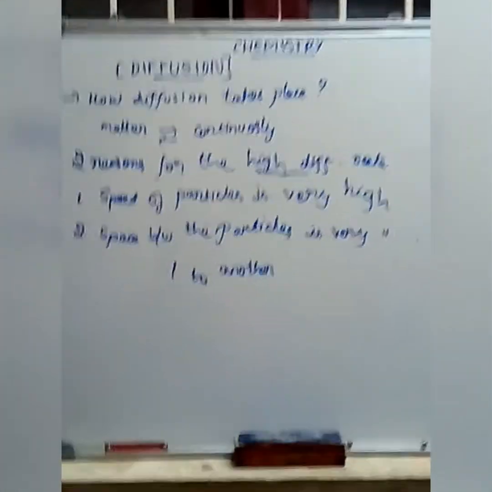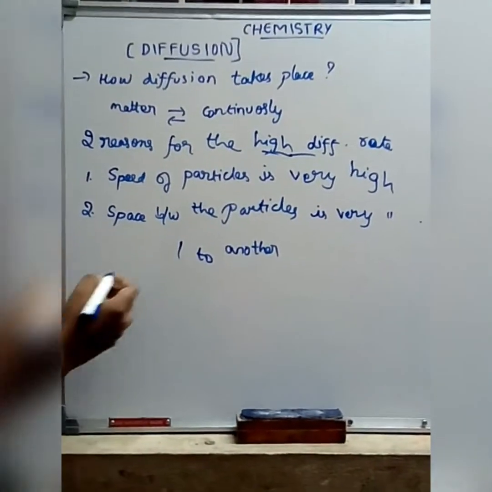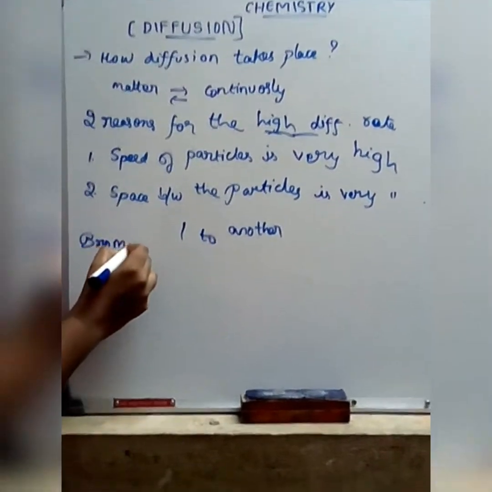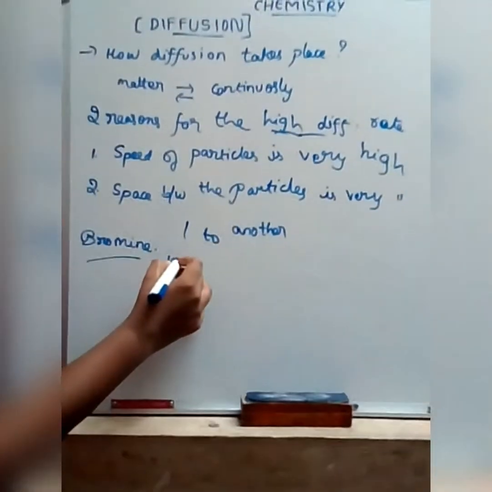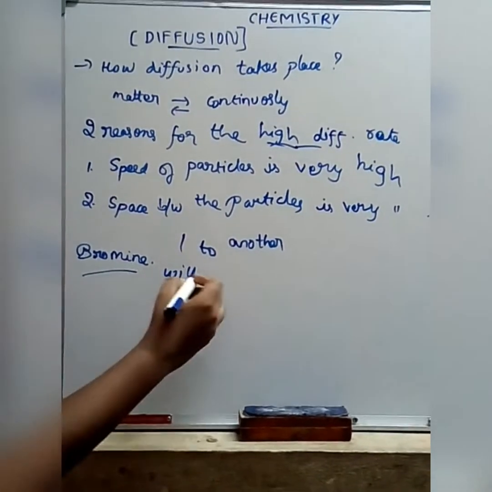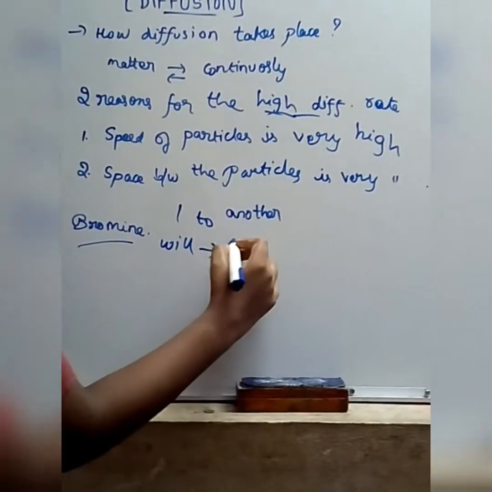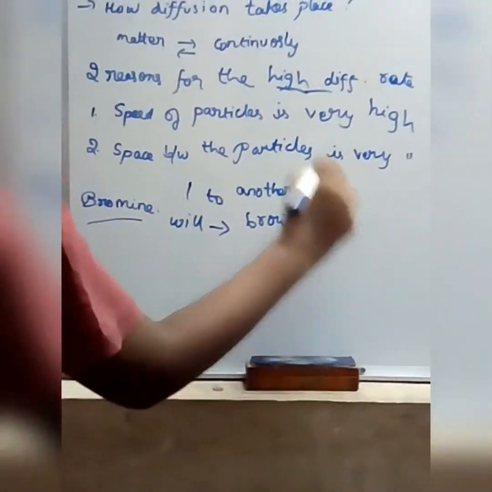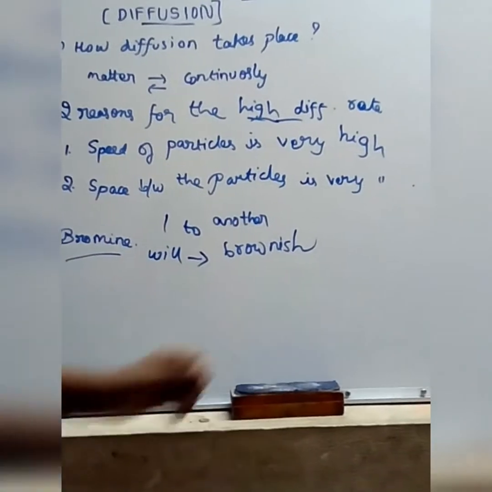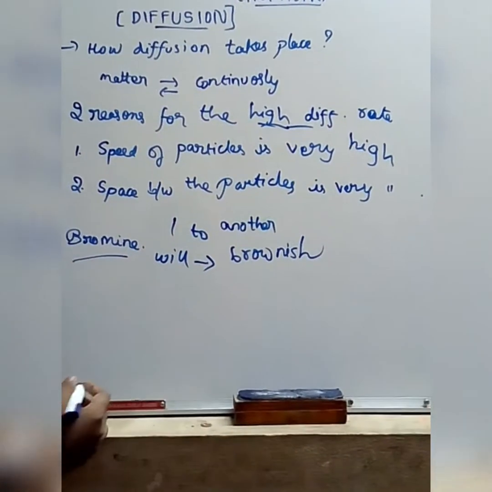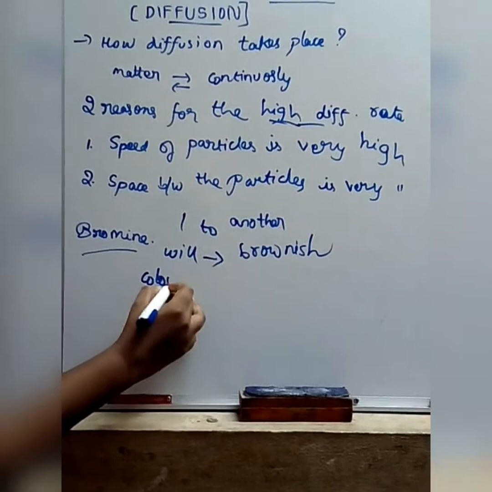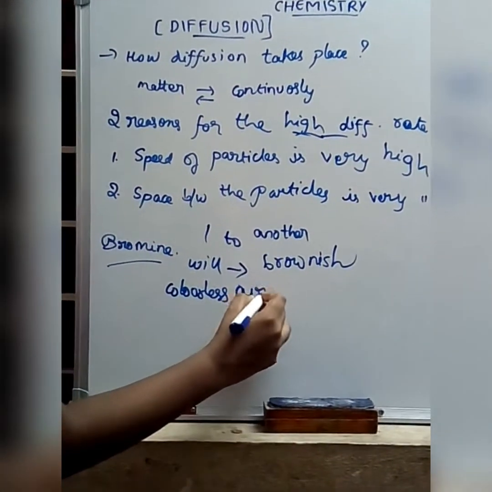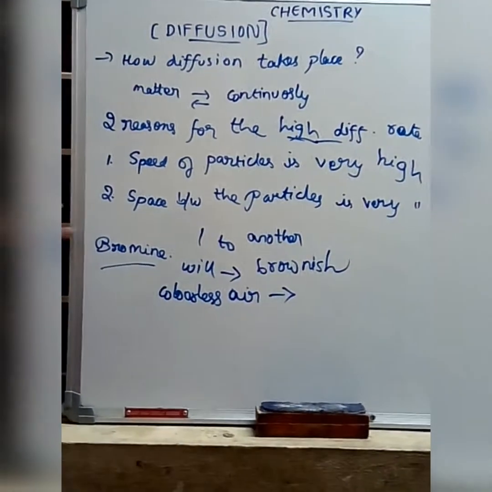Let's take a chemical element and see how diffusion takes place in it, like bromine. Bromine is a chemical element, a brownish colored gas. If the diffusion occurs in colorless air, then we can see the diffusion of bromine.